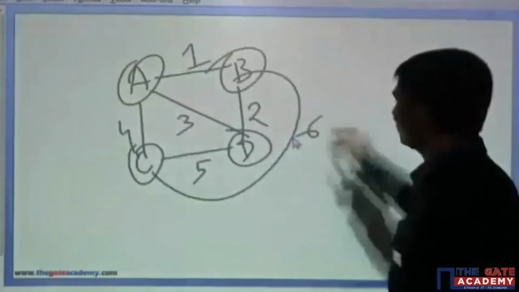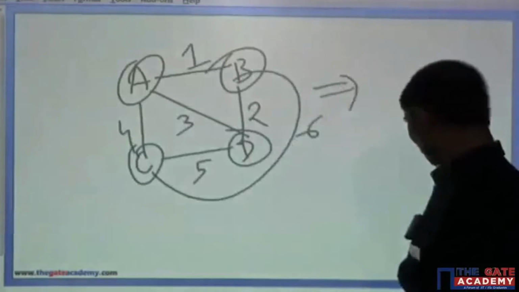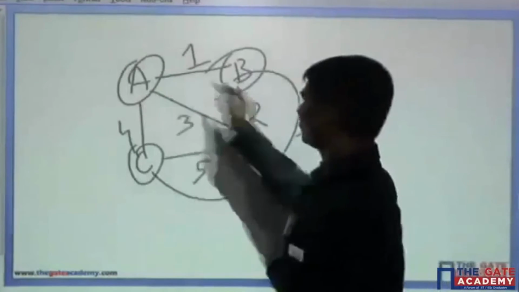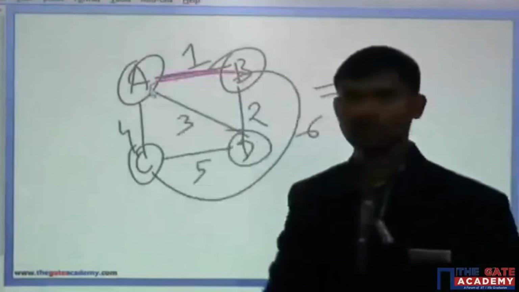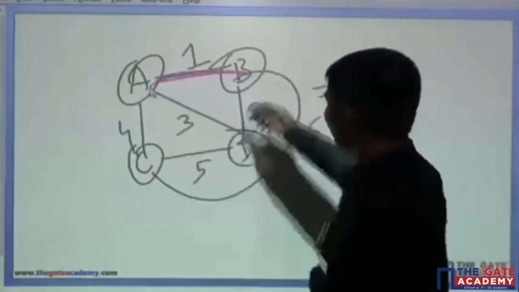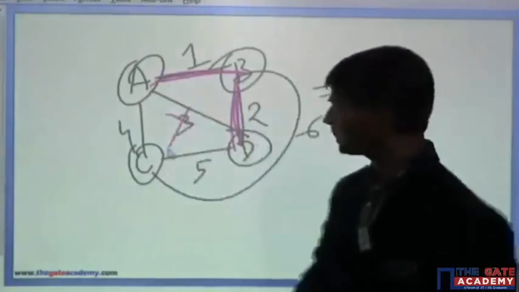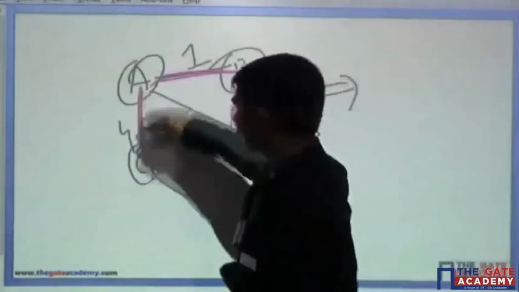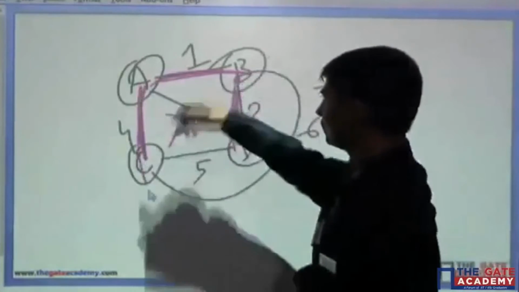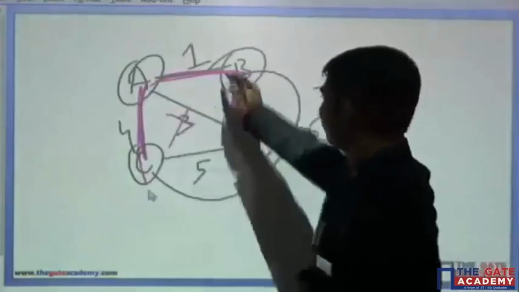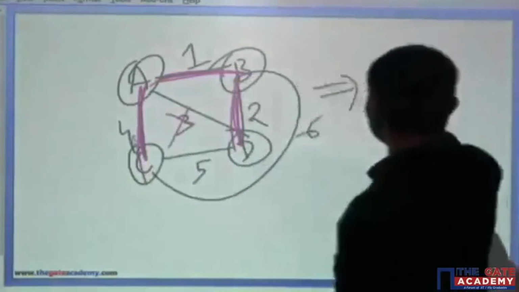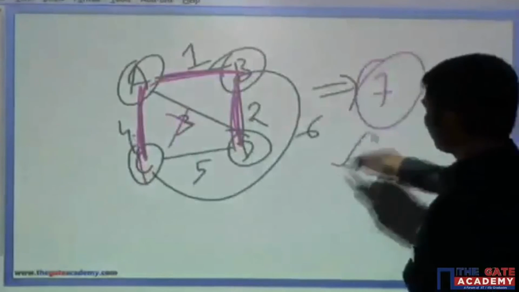Now take this example. In this example, you will not be able to use the edge weight 3. Suppose initially you take A to B, 1. Definitely it is the smallest, you will take it. Next B to D, 2. But now you will not select A to C. What is the next smallest? 4. So now the spanning tree is over, and what is the cost? 1 plus 2, 3, plus 4, 7 units. So the answer here is 7 but not 6.